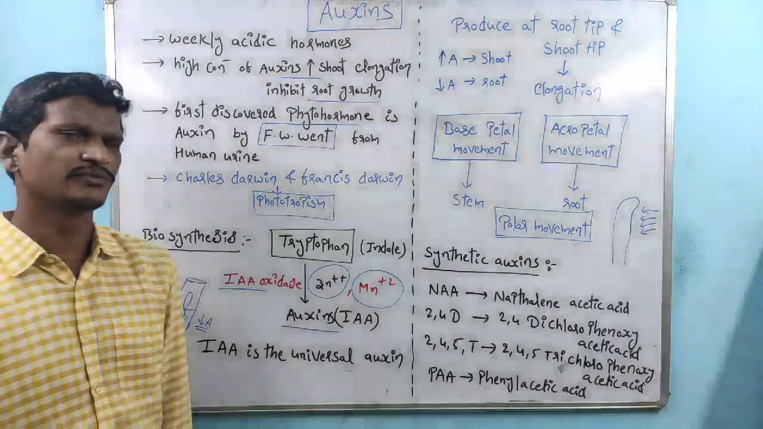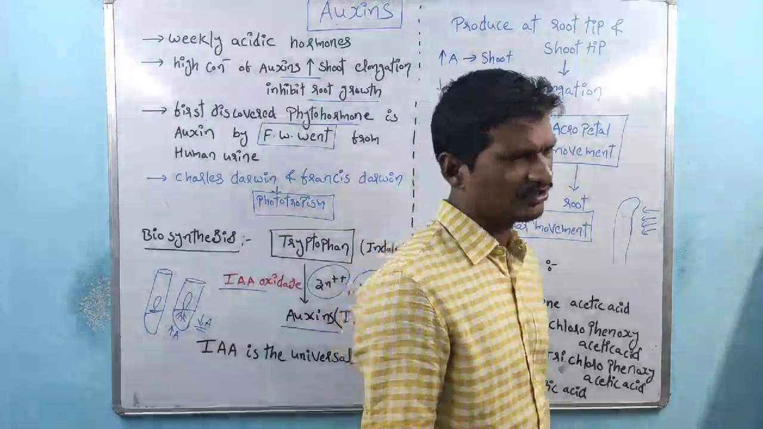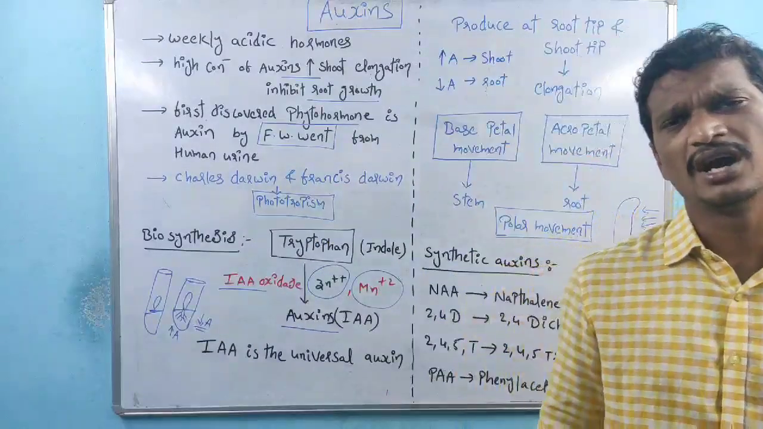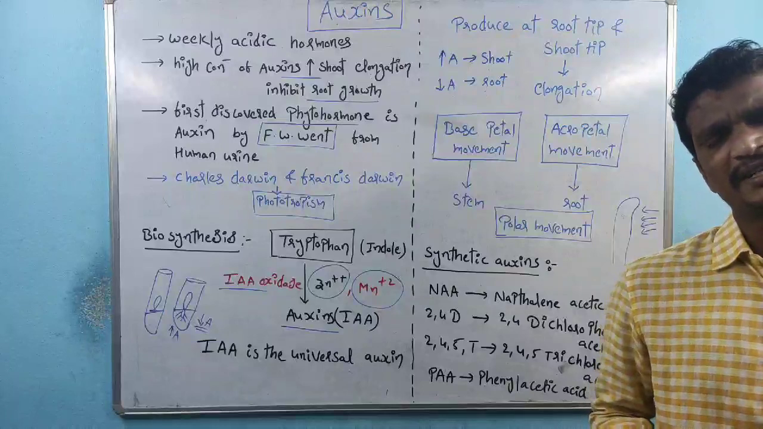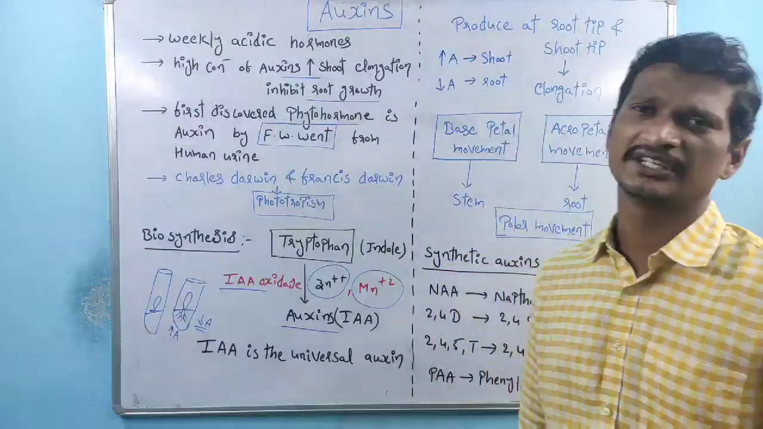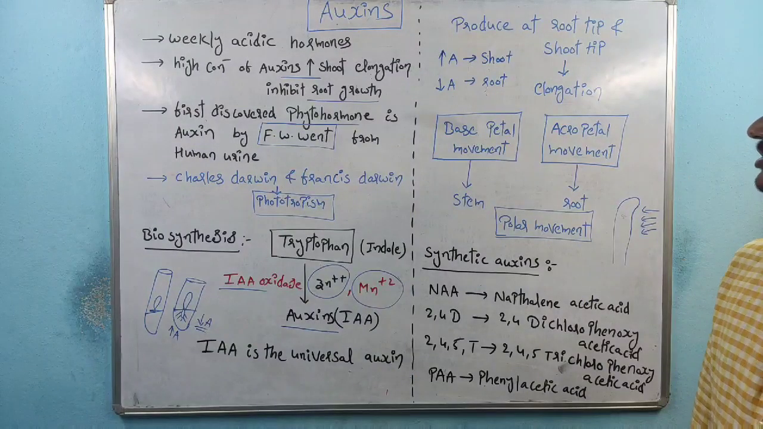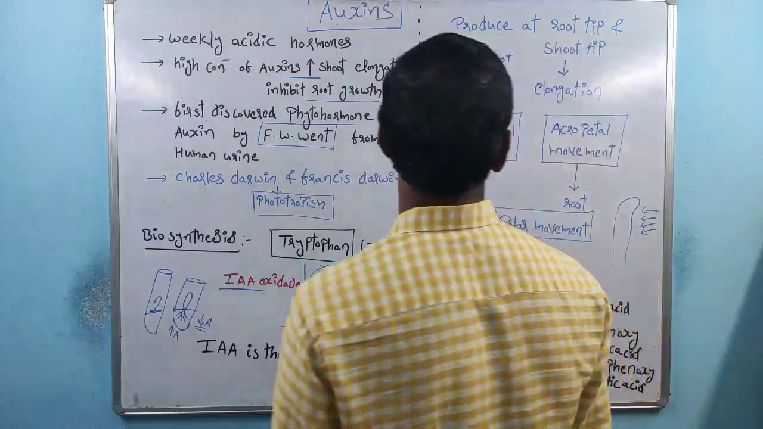So IAA is the universal auxin, meaning any plant we take, all the plants contain auxins. The majority of plants contain IAA as the type of auxin, right? And see here, it is produced at the root tip.